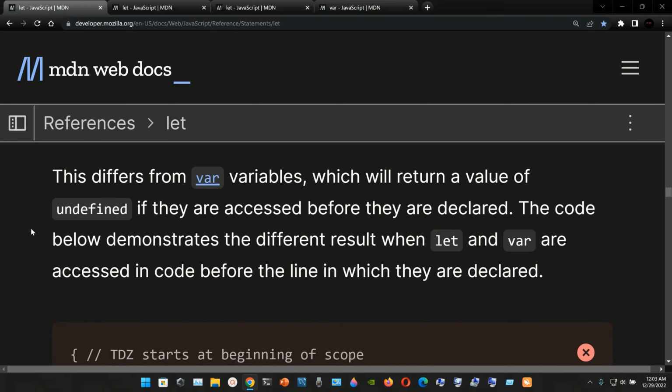This differs from var variables, which will return a value of undefined if they are accessed before they are declared. The code below demonstrates the different result when let and var are accessed in code before the line in which they are declared.